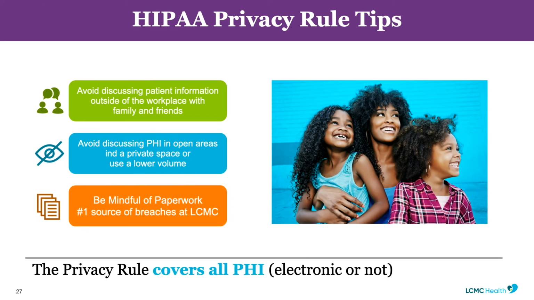HIPAA privacy rule tips. Avoid discussing patient information outside of the workplace with family and friends. Avoid discussing PHI in open areas. Find a private space or use a lower volume. Be mindful of paperwork, the number one source of breaches at LCMC. This HIPAA privacy rule covers all PHI, electronic or not.